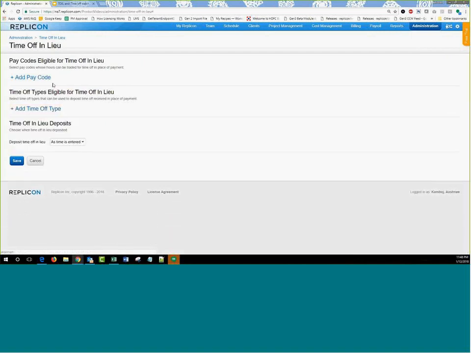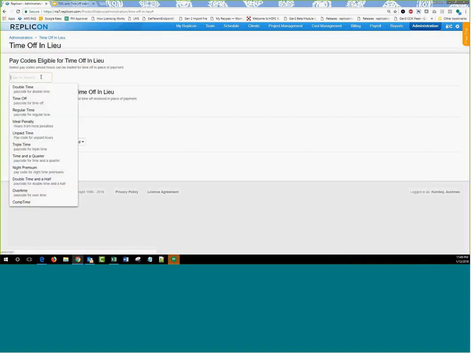Okay, so the first option that you have here with regards to time off in lieu is this option which says pay codes eligible for time off in lieu. Now these pay codes, what you've mentioned here, have to match the pay codes that you've configured in your overtime rule or in your pay rule. Because when the timesheet calculates the overtime based on those pay codes, the overtime hours that have been calculated will then convert into TOIL. So it's extremely important that the pay codes that you choose within the TOIL section match your payroll pay codes.